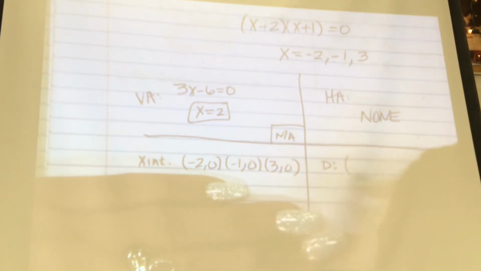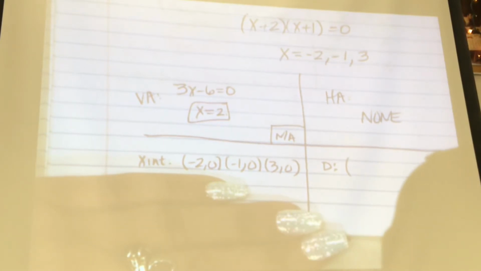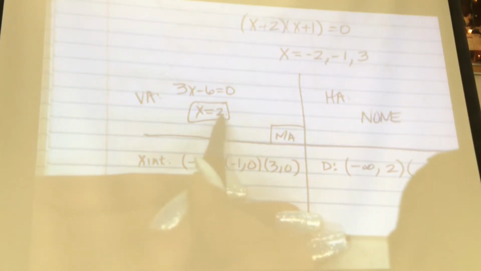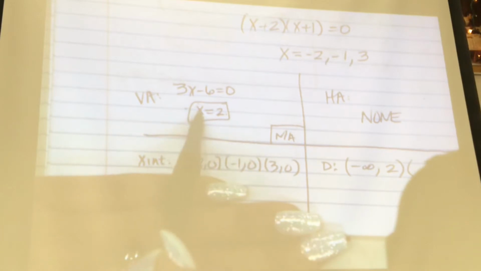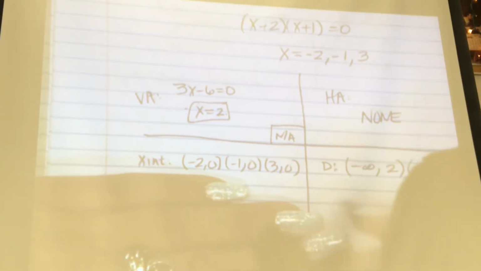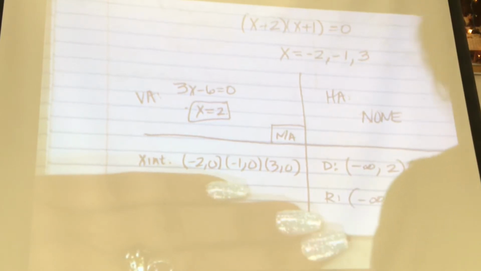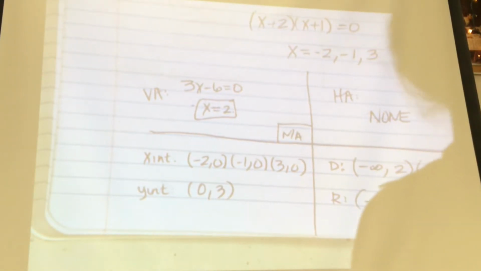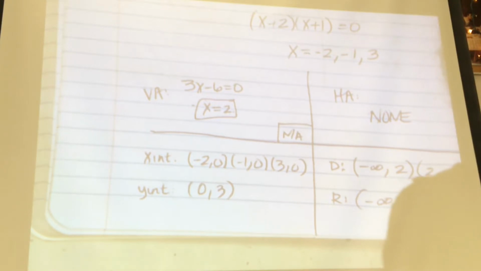What's my domain? Negative infinity to negative 2, right here. Vertical goes with domain. Then 2 to infinity. What's my range? For my range, I look at my horizontal. Negative infinity to infinity. You guys feeling better about this stuff? Say yay or nay.